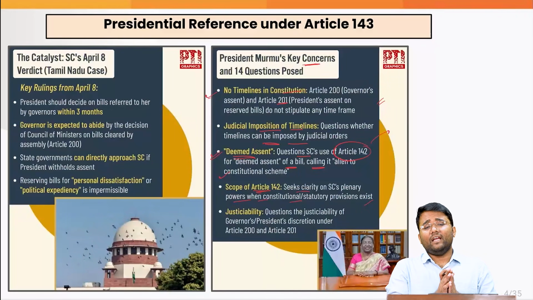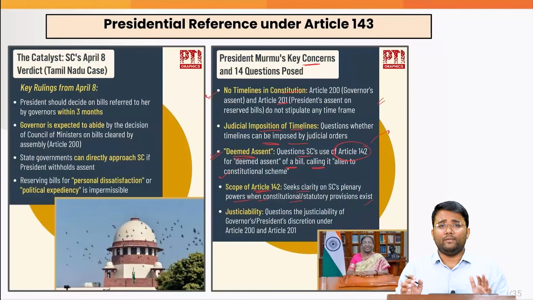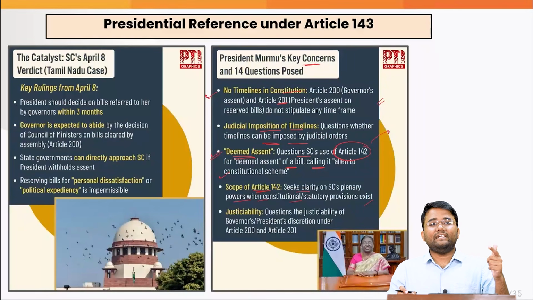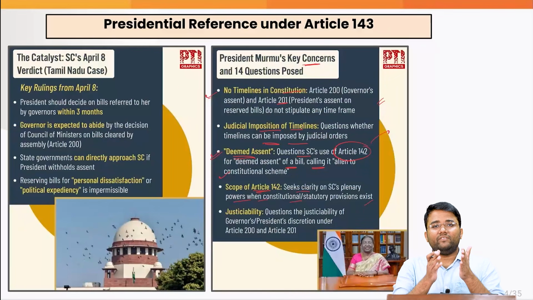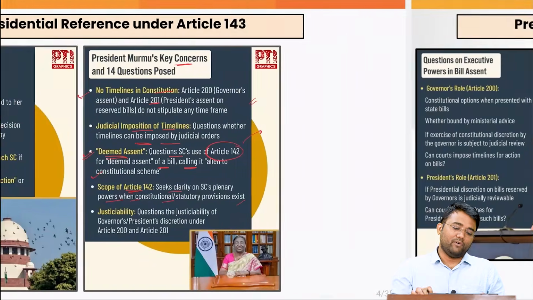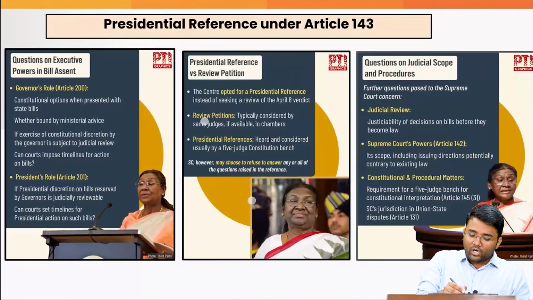So, the Constitution actually gives various powers to the Supreme Court. For example, the Supreme Court has original jurisdiction under which they can decide federal matters, like matters between the center and the state or between different states. They also have appellate jurisdiction, where appeals can be filed in criminal matters, civil matters, etc. They also have writ jurisdiction, where various writs like habeas corpus, mandamus, etc. can be issued under Article 32 of the Constitution. And then there is the advisory jurisdiction under Article 143 of the Constitution. So what are the various questions?